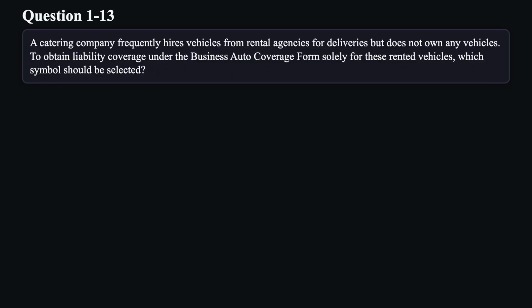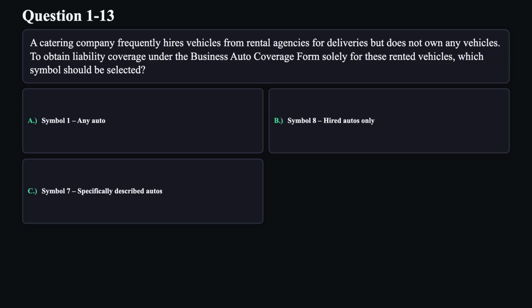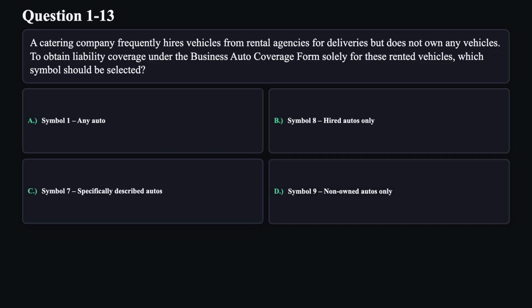Question 13. A catering company frequently hires vehicles from rental agencies for deliveries but does not own any vehicles. To obtain liability coverage under the business auto coverage form solely for these rented vehicles, which symbol should be selected? A. Symbol 1, any auto. B. Symbol 8, hired autos only. C. Symbol 7, specifically described autos. D. Symbol 9, non-owned autos only.